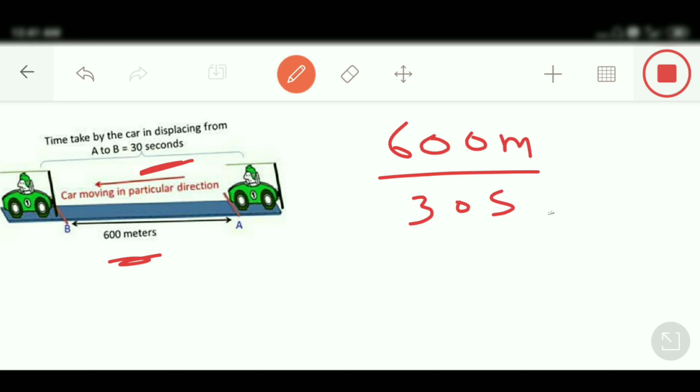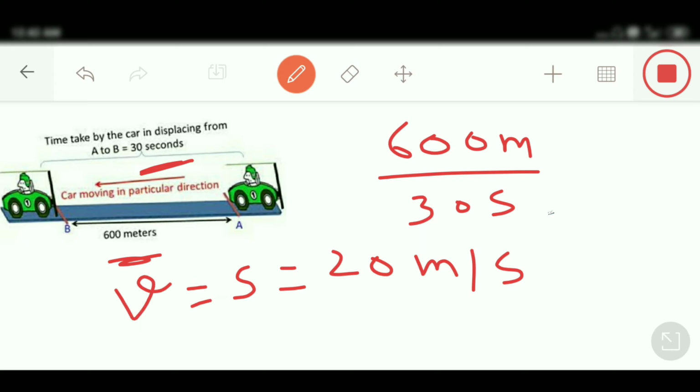How fast is it moving in a single second? It will be equal to 20 meters in a single second. The car is moving 20 meters in a single second. This value can be considered as speed, but we can consider it as velocity as well. Why? Because the car is moving in the same single direction, straight line motion. So the value of speed and the value of velocity will be equal. Is it clear?